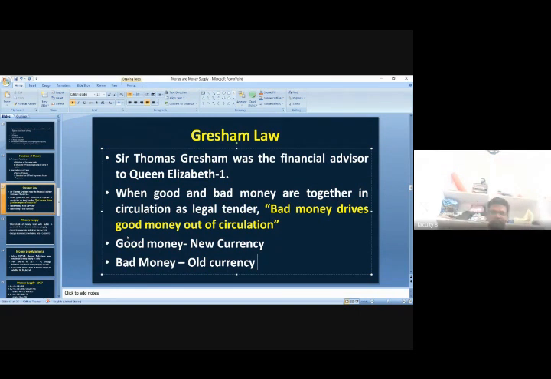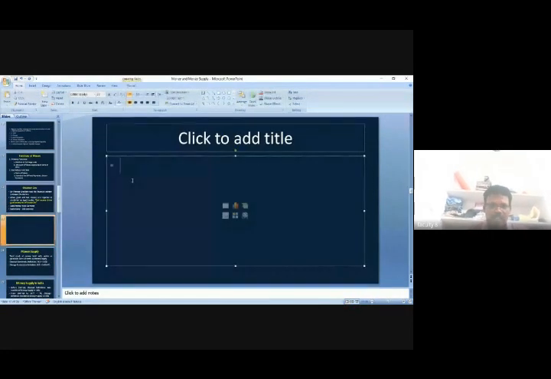Suppose you have 100 rupee notes, take yourself as an example. Two notes you have with you.